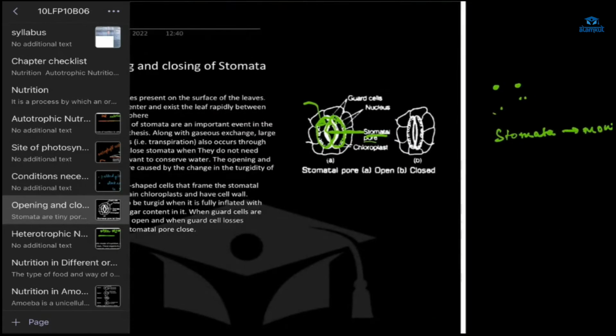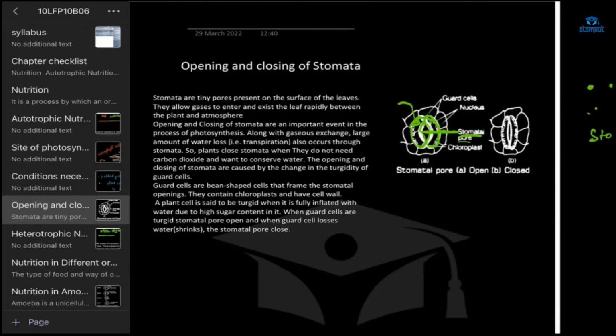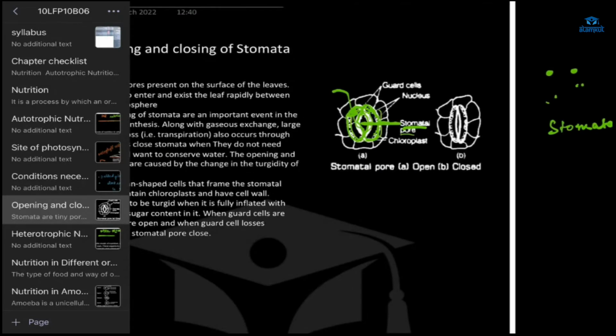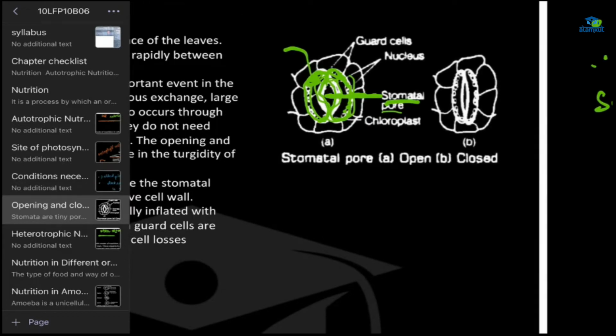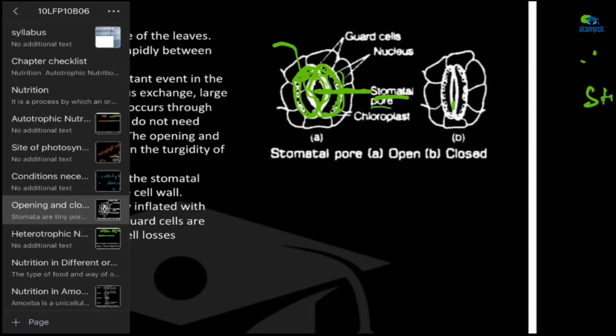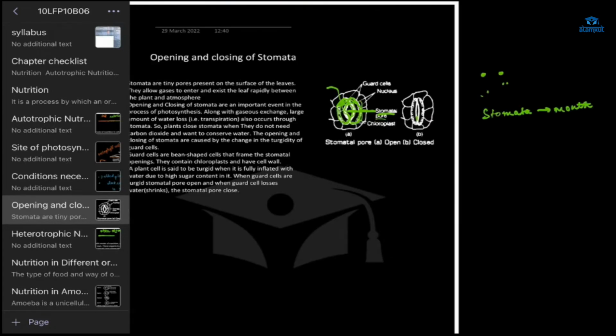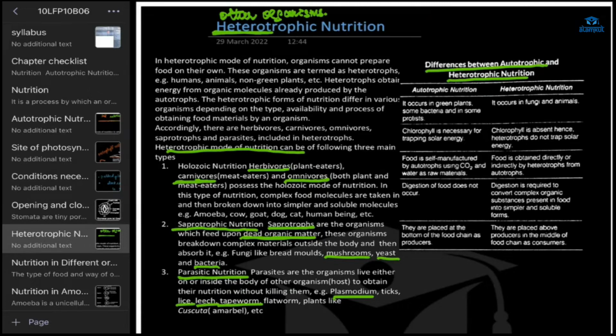Then opening and closing of stomata. What happens here, Navya? Opening and closing of stomata is controlled by the guard cells, for gaseous exchange. When water gets inside the guard cells, what happens? They swell, and the pore opens so that carbon dioxide can get inside. It closes when water goes out. Why does this happen? To reduce transpiration, the loss of water. Shazan, you got it? So these were the recaps.